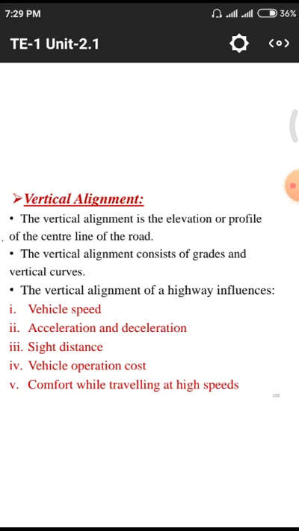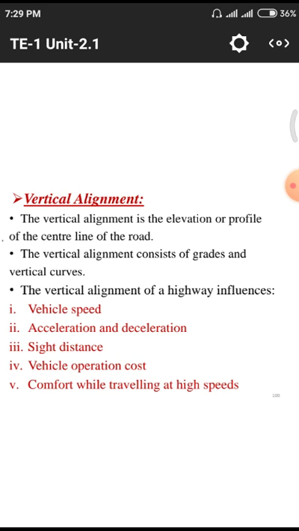In the previous class, we explained this vertical alignment. That means how roads are designed with vertical alignment, particularly in a few places where we have these vertical alignments. In those places, how they are designed and what the factors influencing those vertical alignments are. In the previous class, we discussed vertical speed, acceleration, sight distance, and vehicle operation cost.